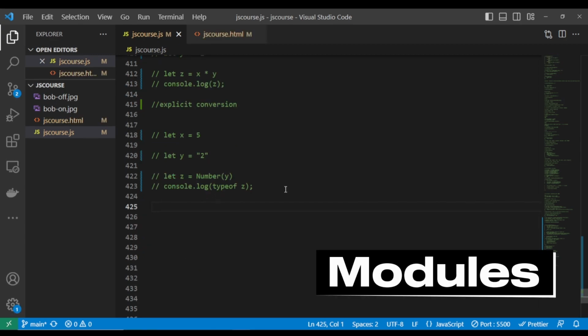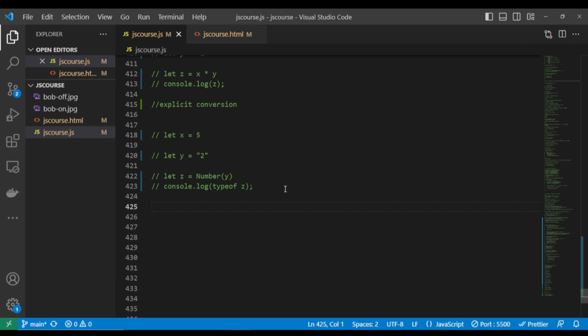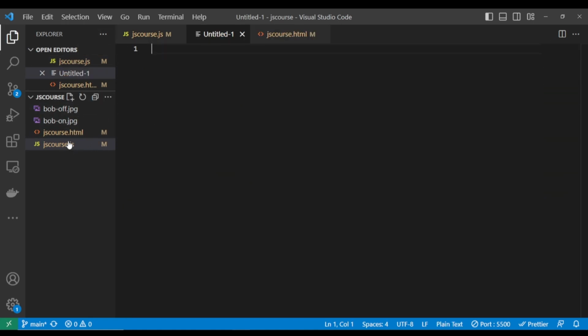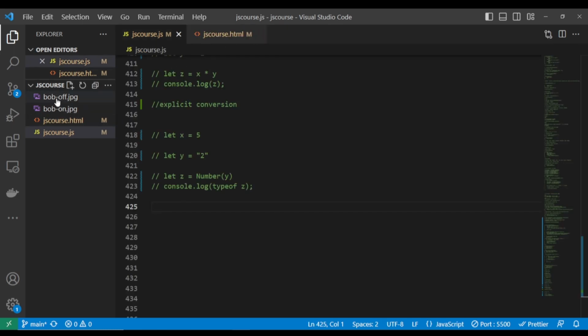Let's talk about JavaScript modules and what you do with them. JavaScript modules help you to import and export functions and variables from one file to another. For example, let's create a new file called export.js. We're going to create a new file called exportcode.js.